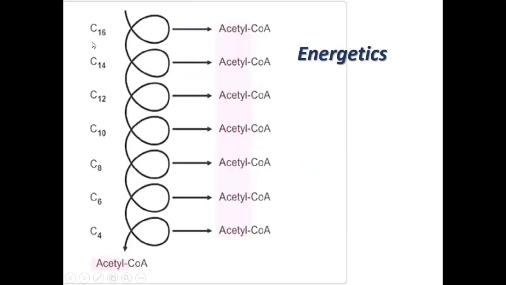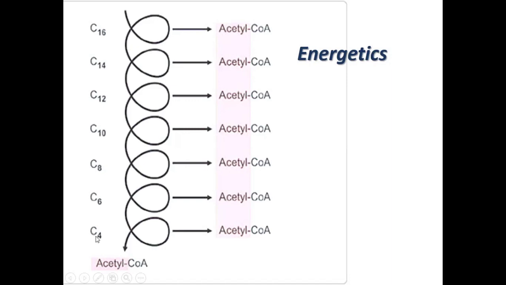As I gave the example of palmityl CoA, palmitic acid, which is a 16 carbon fatty acid, each time is one cycle, and each time it removes a 2 carbon acetyl CoA. So if you divide 16 by 2, it becomes 8. So it is producing 8 acetyl CoA. Can you see, this is 7 and this is the 8th one.